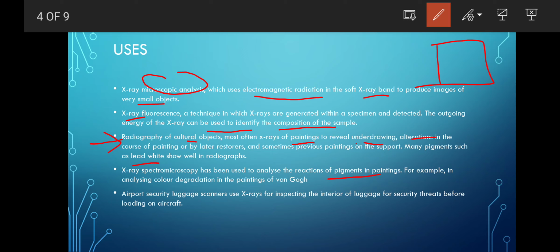Here there is one example, a painting of Van Gogh, where the color degradation was analyzed with X-ray microspectroscopy. Then at the airport, you will see your luggage going inside a certain machine. What they are actually doing is scanning your luggage with X-rays, inspecting the interior of the luggage for security threats before boarding the aircraft.